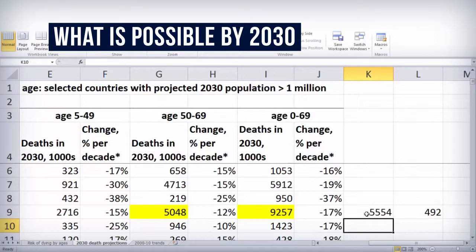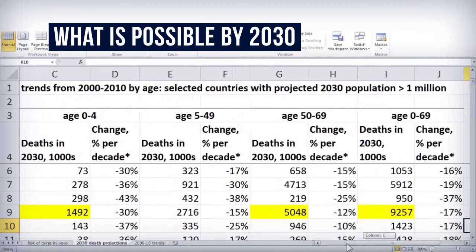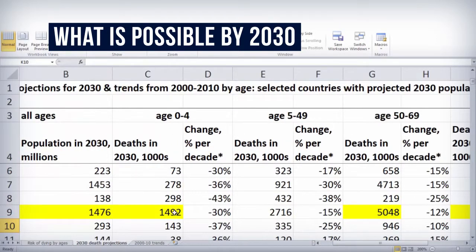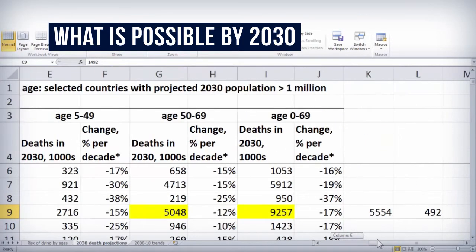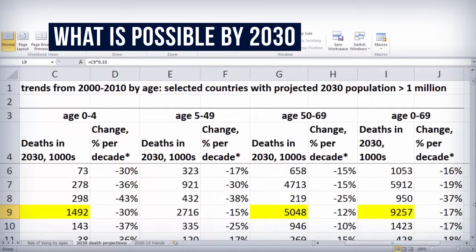That would lead to 5.5 million deaths occurring in that time period. Within that goal, clearly it's possible to reduce the child deaths, which at current death rates would be about 1.5 million deaths, down by 2/3, leading to 0.5 million deaths. Exactly what Bill and Melinda Gates have recommended for the Indian Prime Minister.